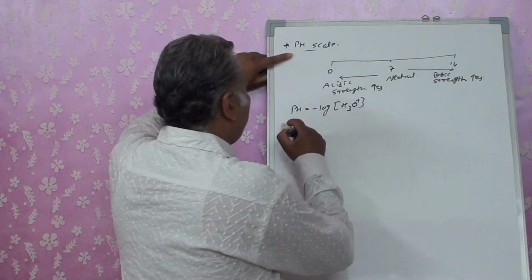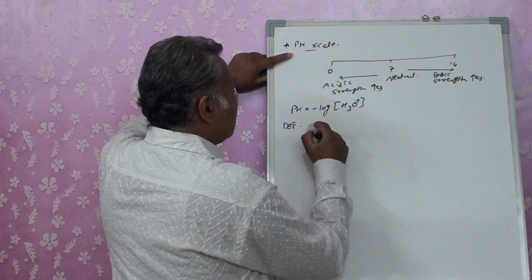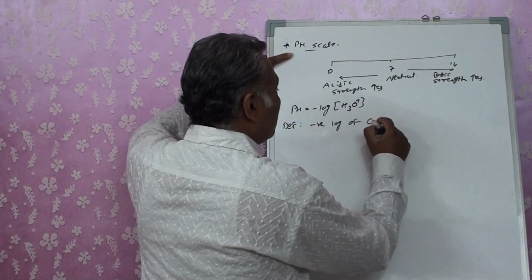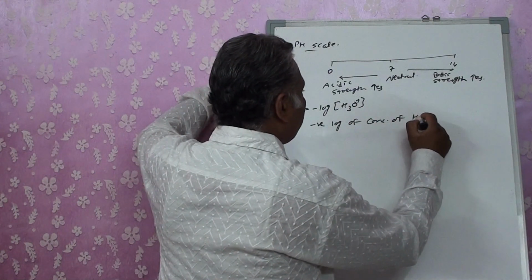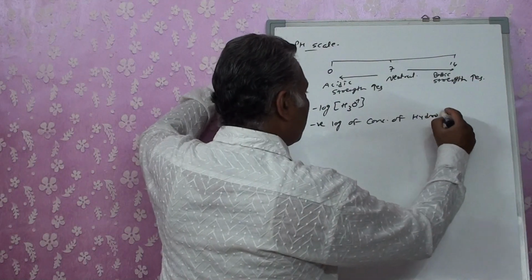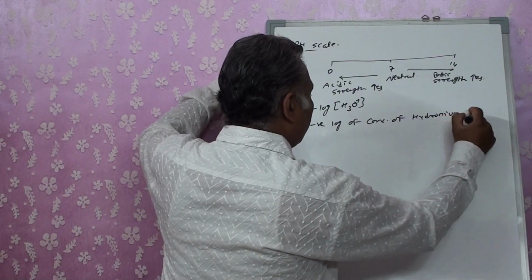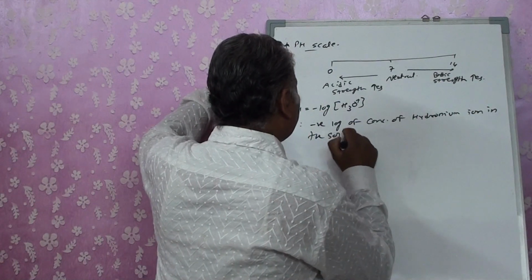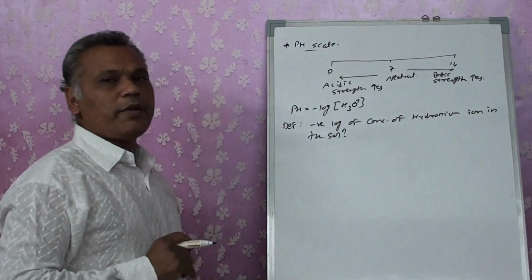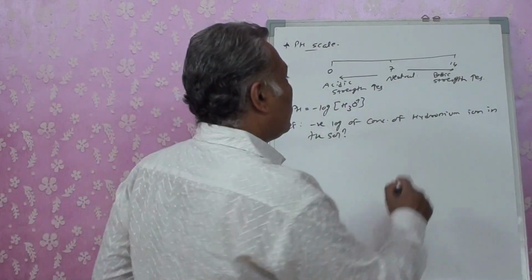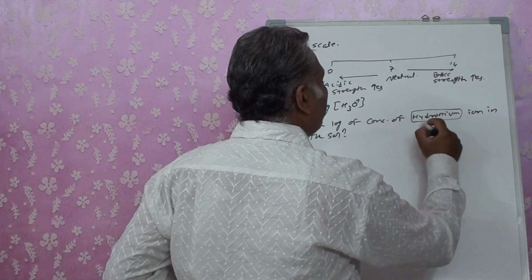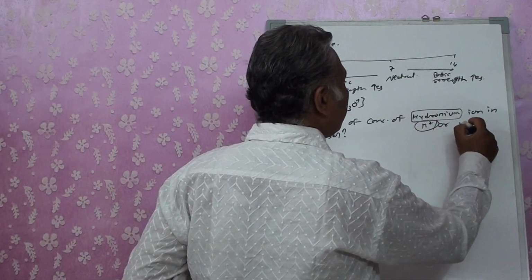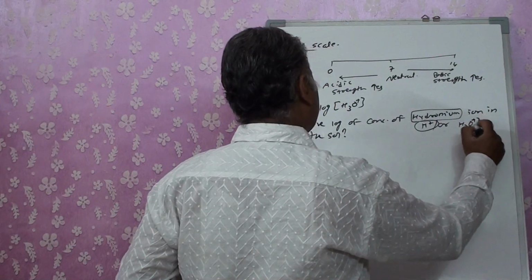When I write hydronium, it can be indicated as H plus, or you can also write it as H3O plus.